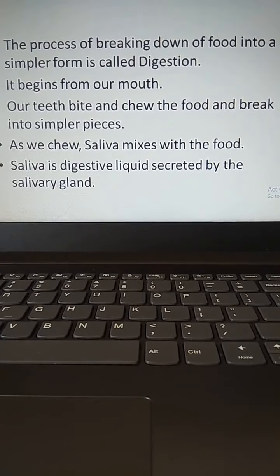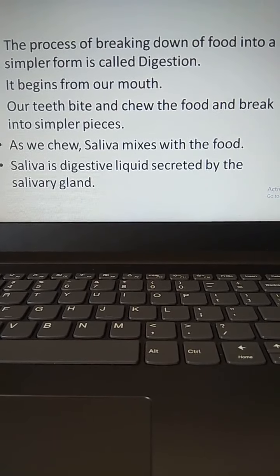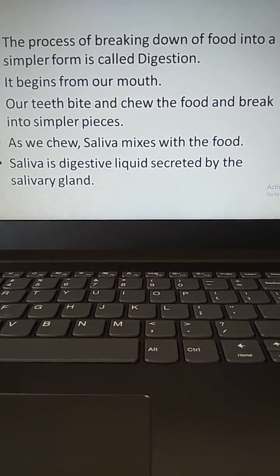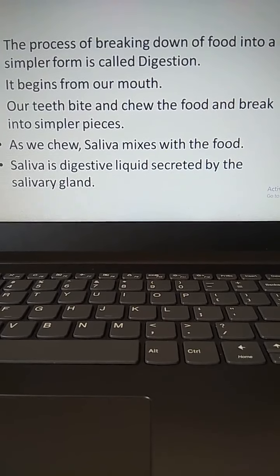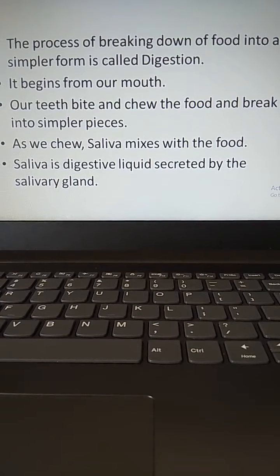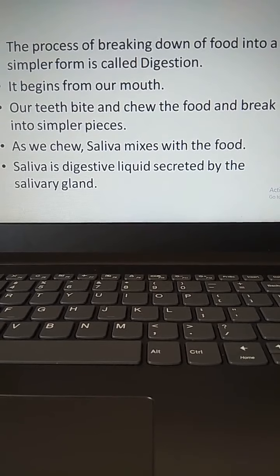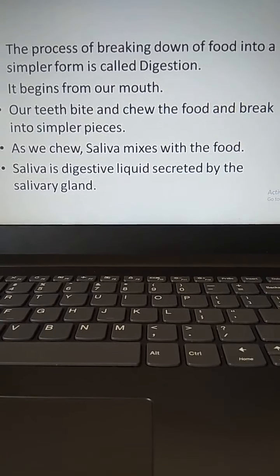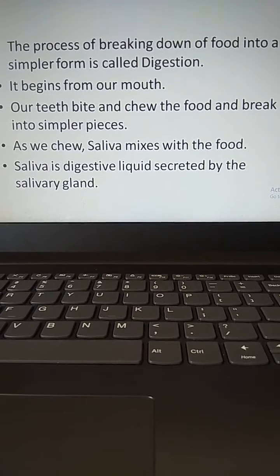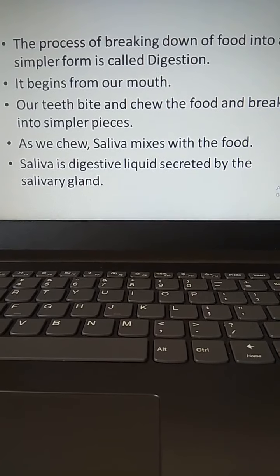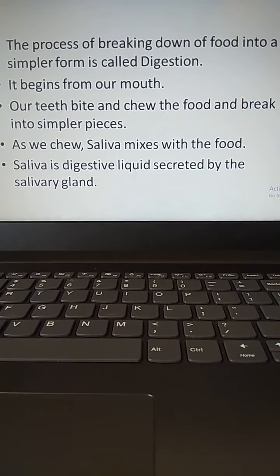Now the question will arise, what is saliva? Saliva is the digestive liquid secreted by the salivary glands. It makes your food soft. Now, one more thing, the saliva also changes insoluble starch which is present in your food into soluble sugar. That is why starchy foods like bread and rice taste sweet after we chew them well. From the mouth, the food passes into the stomach.